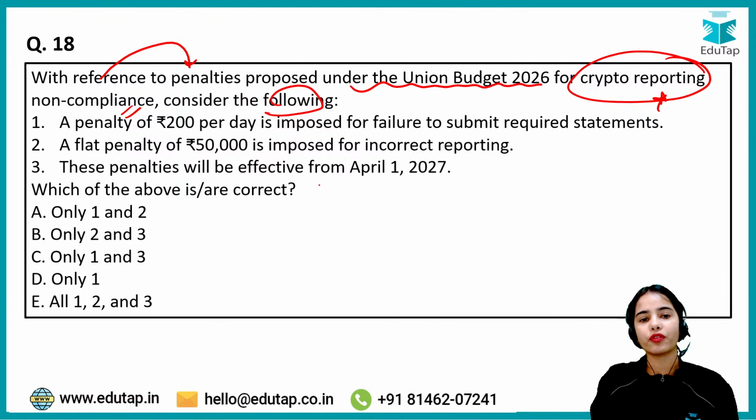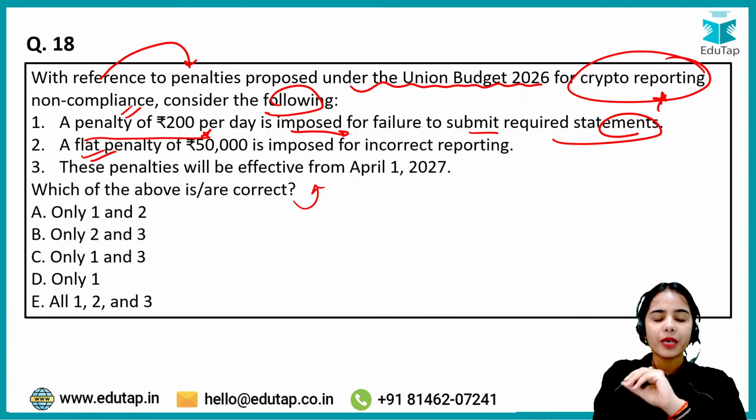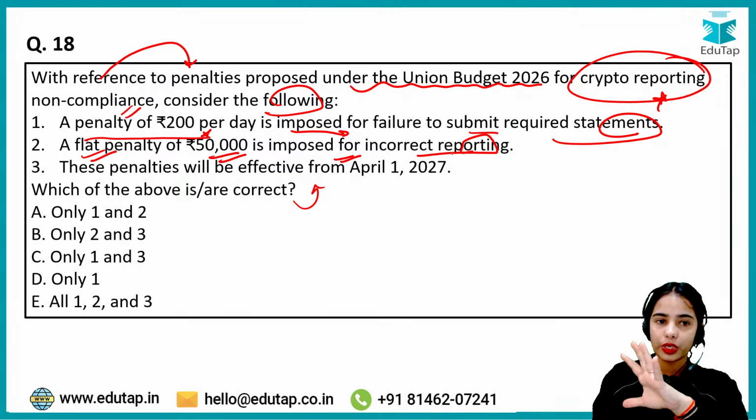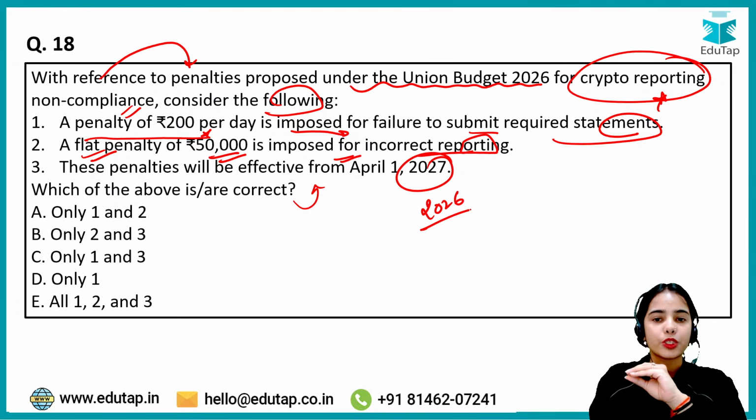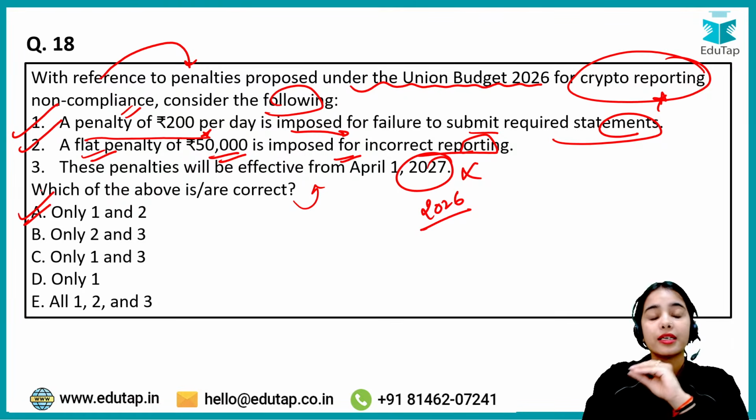You have to tell which of the above statements is or are correct. A penalty of rupees 200 per day is imposed for failure to submit required statements. Absolutely correct. A flat penalty of 50,000 rupees is imposed for incorrect reporting. This is also correct. These penalties will be effective from 1st April 2026, not 2027. Okay. So the first and second statements are correct, and that's why the answer here is A.